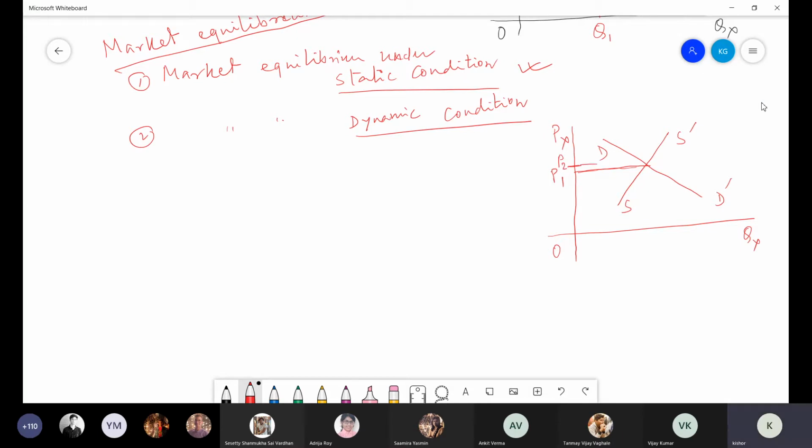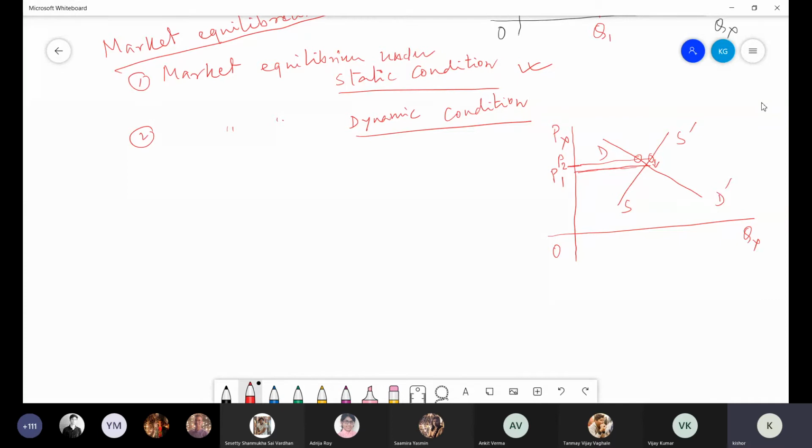At higher price, what is happening? Demand will be less, supply will be more. So what will happen in the market? Surplus supply, because supply is more and demand is less at higher price. Surplus supply means unsold stock, unsold products in the market. When such a situation occurs, immediately price will come down. Although there may be a change in price, market forces will quickly react to such a change, and ultimately price will come back to your equilibrium price.